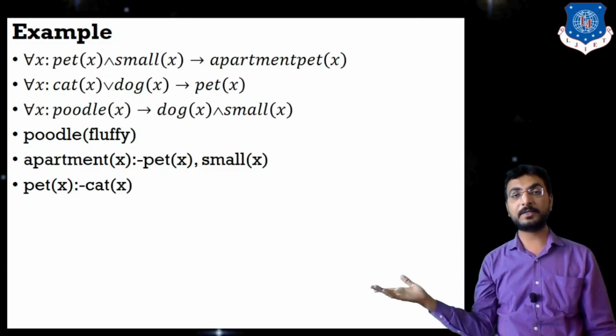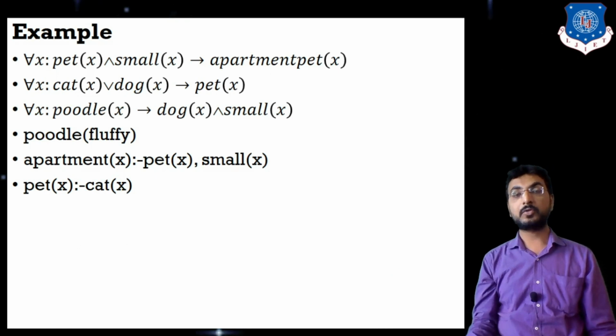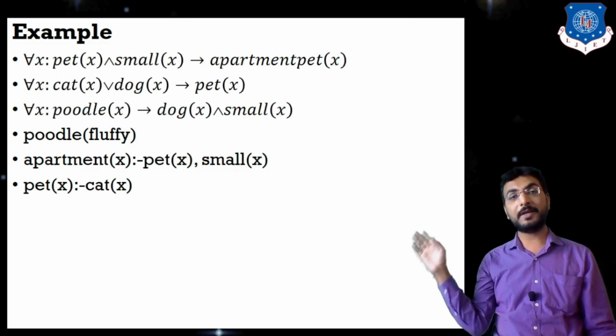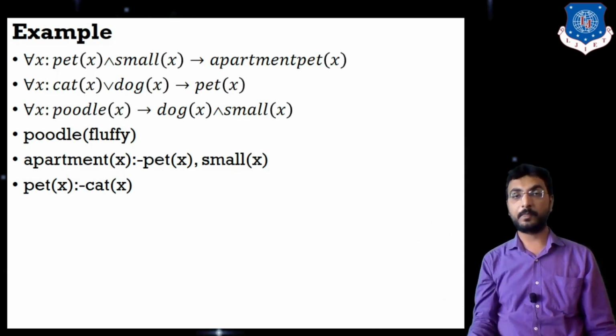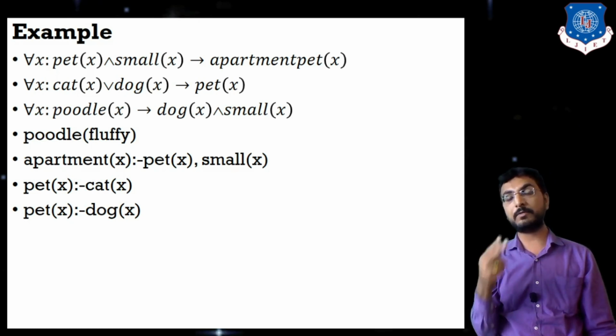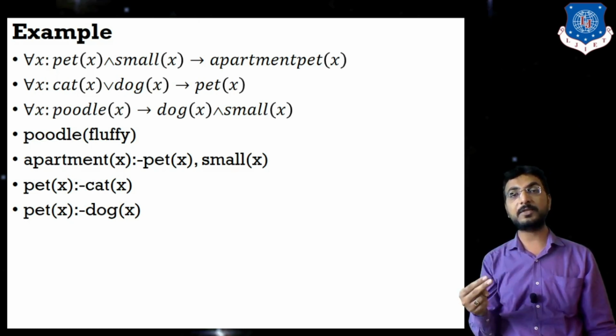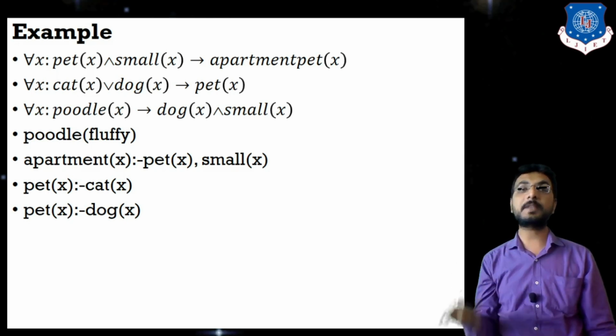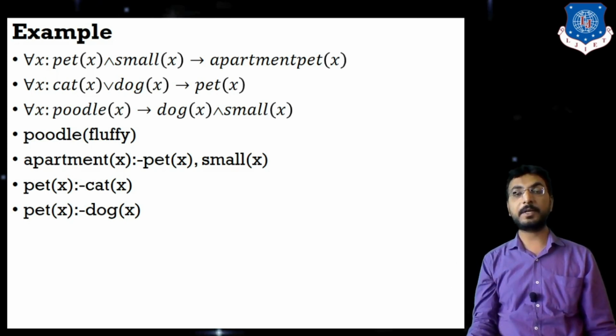So cat of X is pet of X. Our implies symbol is converted to this colon and dash in Prolog rules. Next is pet of X if dog of X. If we have two statements connected by disjunction, that is or, then they can be easily separated, because we have dog also in the form of pet animal, and cat also in the form of pet animal. Next is dog of X to poodle of X.